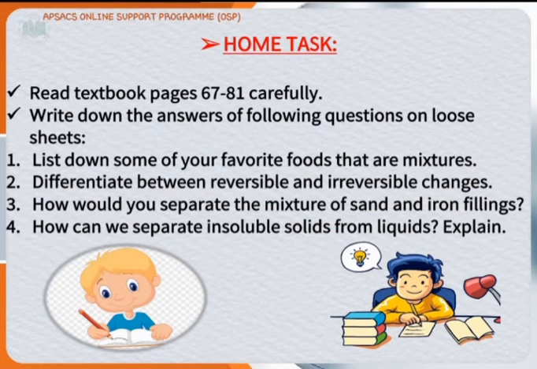Now the home task. Students, you have to read textbook pages 67 till 81 very carefully, and look at the diagrams as well. Write down the answers to the following questions on a loose sheet and keep in mind that it is your task to do yourself. List down some of your favorite foods that are mixtures. You have to write down the names, whatever comes to your mind, of your favorite foods that are mixtures. Differentiate between reversible and irreversible changes. You have to write down the difference between reversible and irreversible changes.